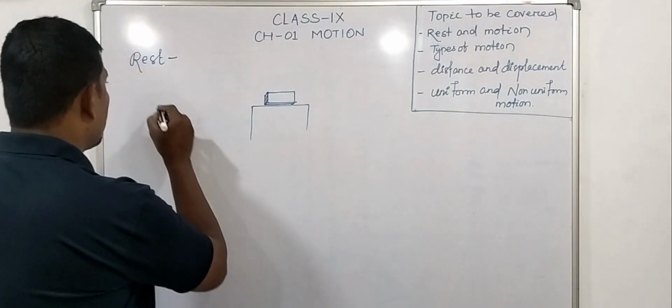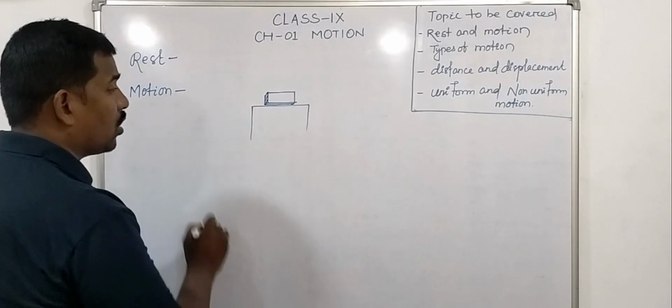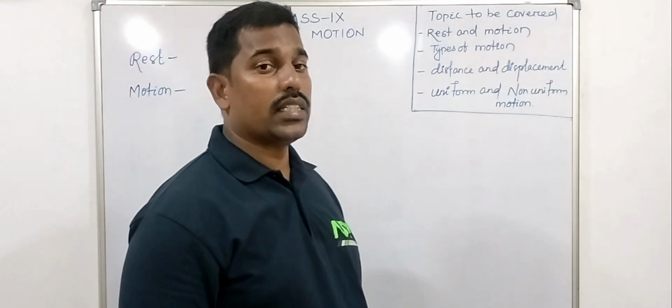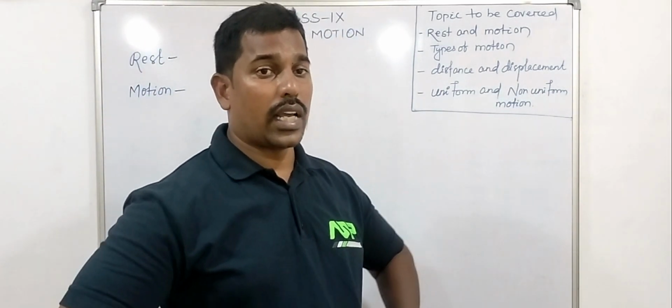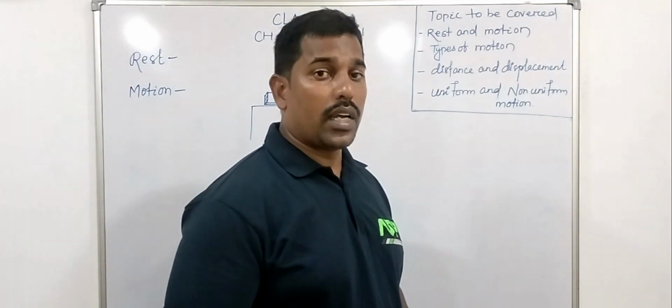Next topic is motion. What is motion? If an object changes its position with respect to time, then it is said to be in motion.